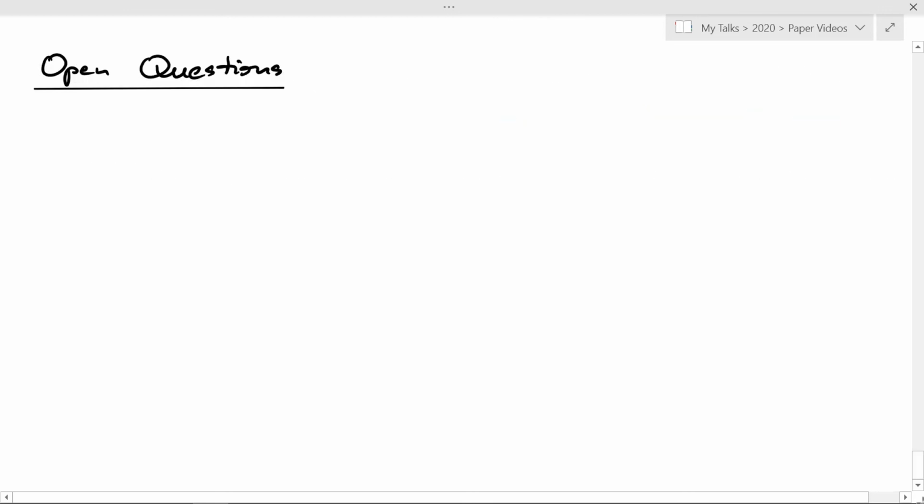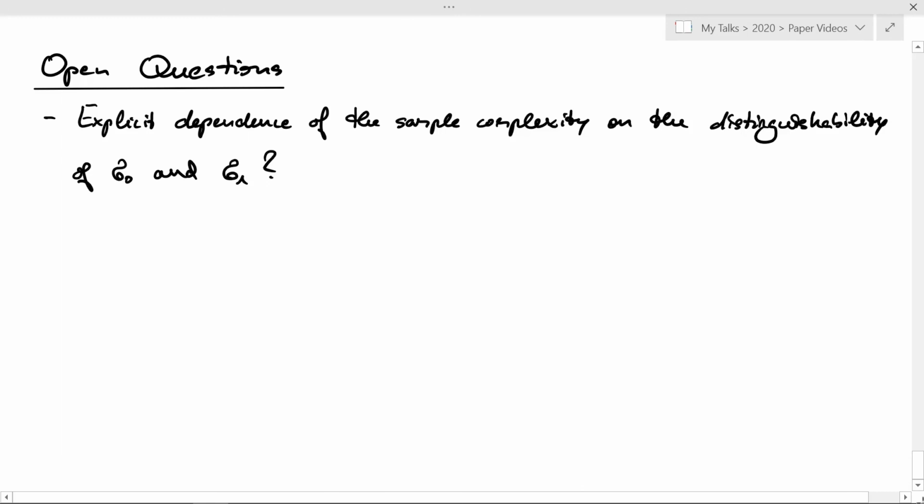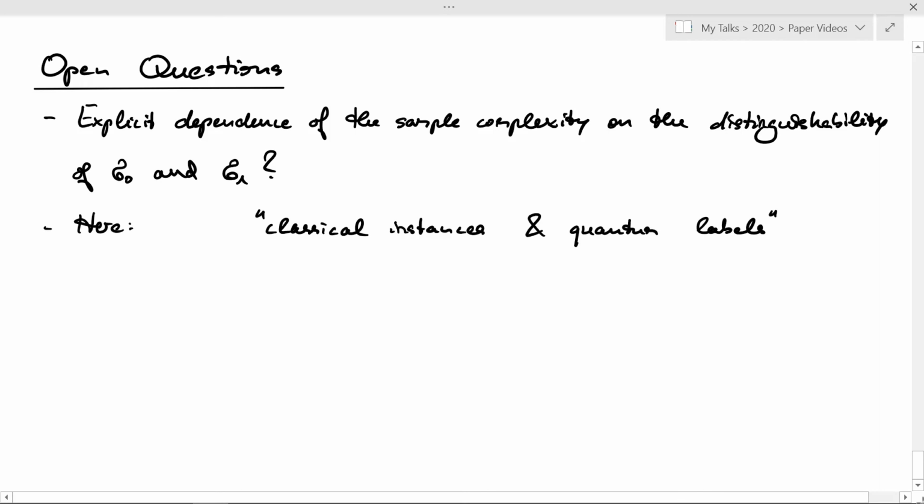Let me finish with some open questions. First of all, if you recall the bounds that I showed you, only one of them had an explicit dependence on the distinguishability of the states. It would be desirable to better understand this dependence for the optimal sample complexity. In this work, the instances, so the parameters of the experiment, were classical and the labels were quantum.